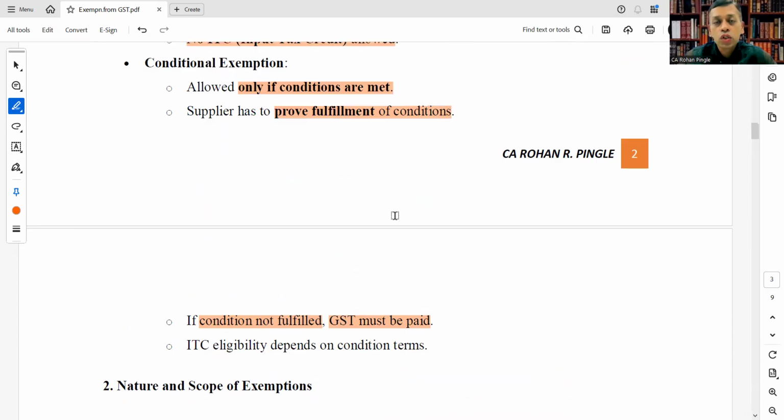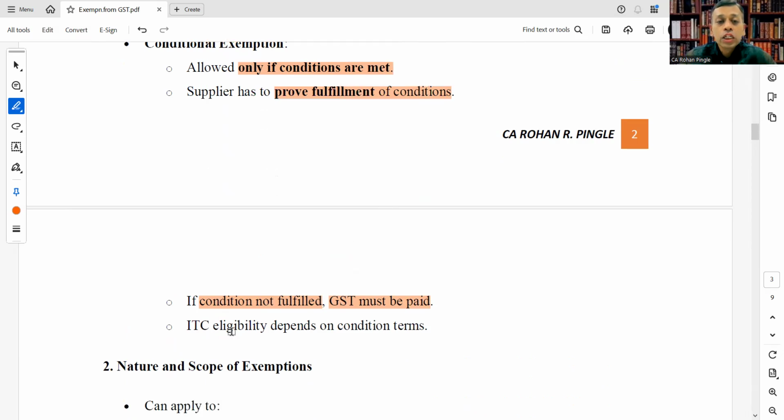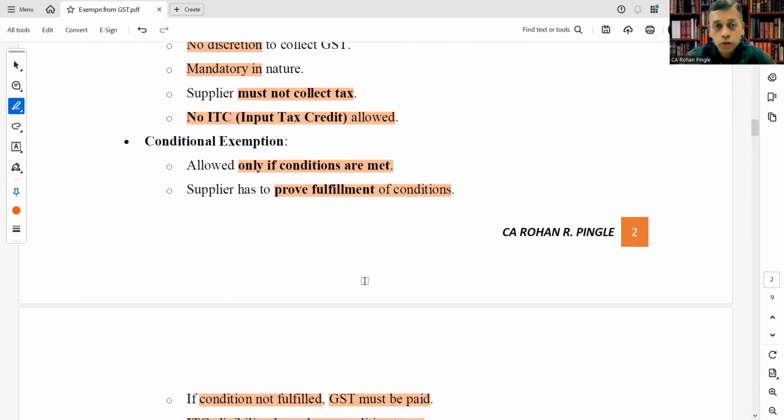Means if there are four or five conditions mentioned and all need to be fulfilled, then if even one of the conditions is not fulfilled, one cannot take that exemption. In that case, GST must be paid. ITC eligibility depends upon conditional terms, meaning it will depend upon whatever conditions are mentioned under that particular provision.